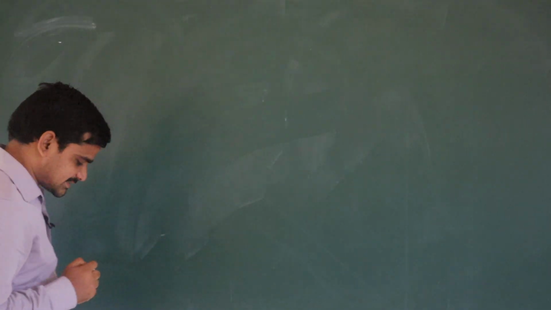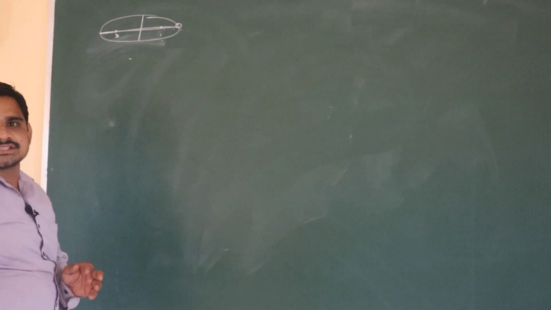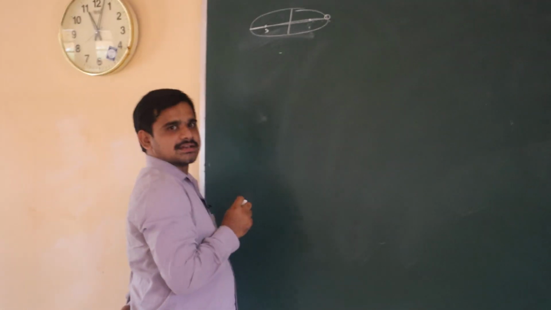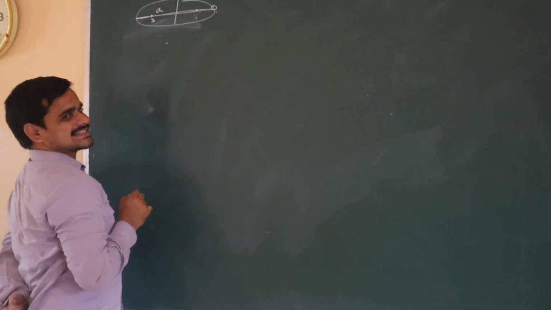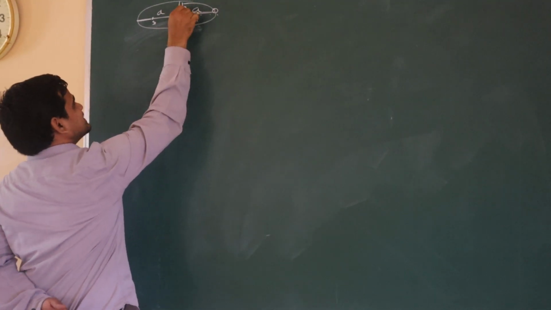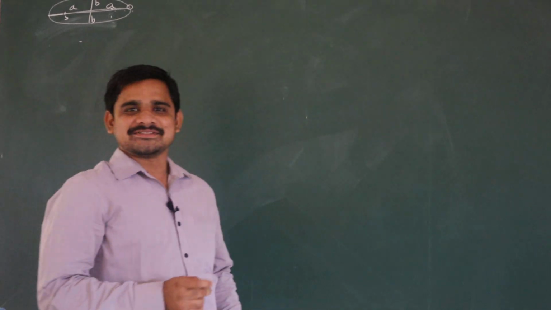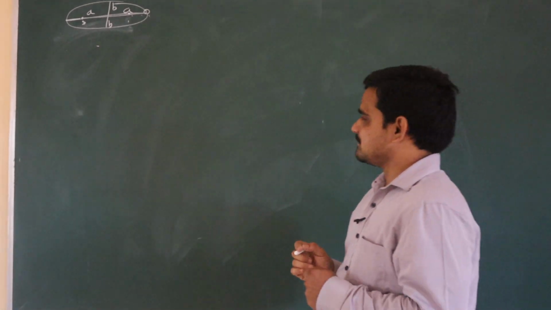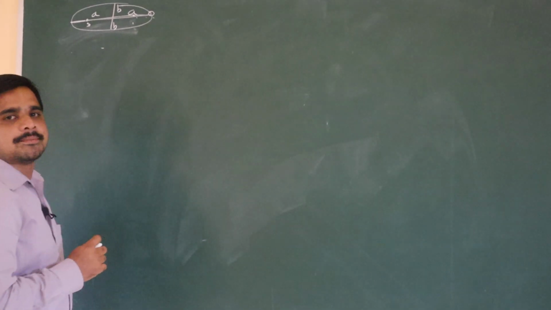Coming to the law of orbits: every planet revolves in an elliptical orbit with the sun at one of the foci. These are the two foci, such that the sun will be at one focus and the planets revolve around it. This distance is perigee, and this distance is apogee. We have seen the semi-major axis and minor axis. This total is 2a; we commonly take the major axis of an ellipse as 2a, correct? This is the semi-major axis, and this is the semi-minor axis. So in this way: major axis, minor axis, apogee, perigee.